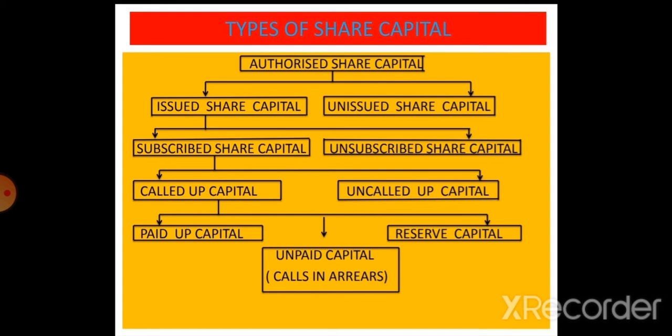Okay, so subscribed share capital is divided into called up capital and uncalled capital. So next is called up capital. A company does not call the amount of shares at a time, so it is received in installments. The part of the subscribed share capital which is actually demanded by the company is called up share capital.